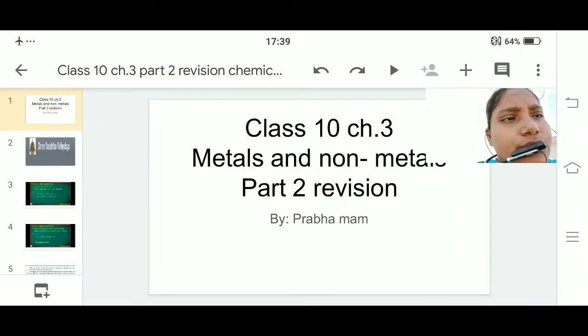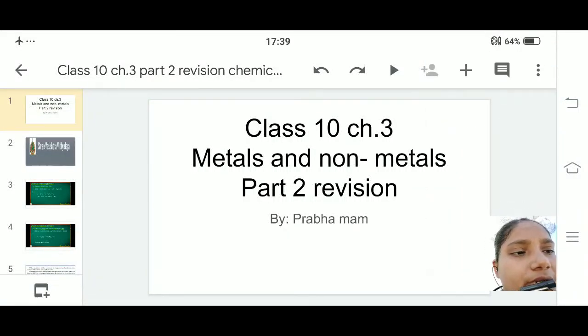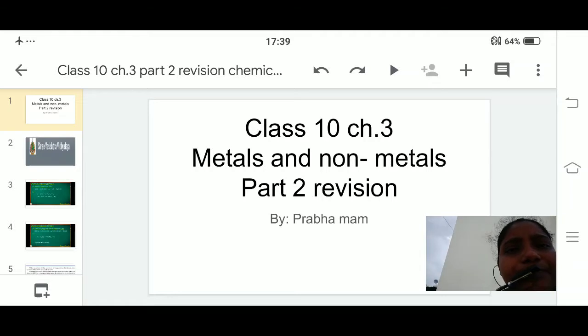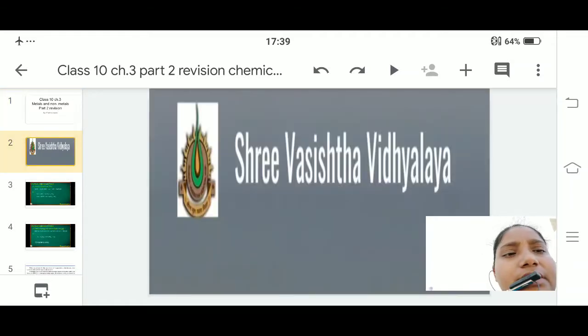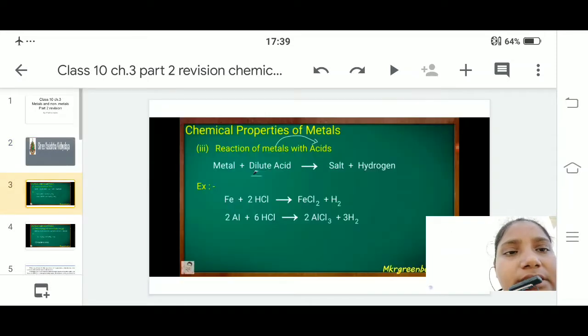Good morning, students. Today we are going to revise chapter number 3, metals and non-metals. The revision is chapter 2. As in the first lecture, we have been studying the chemical properties of metals. In this one we are going to see the third and fourth chemical properties and move forward to the other parts.